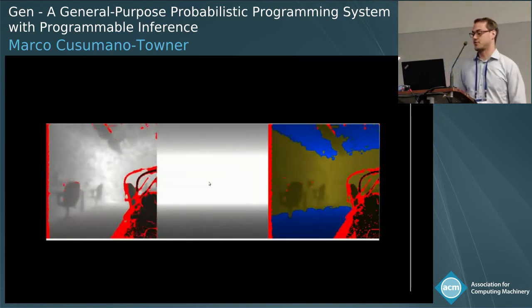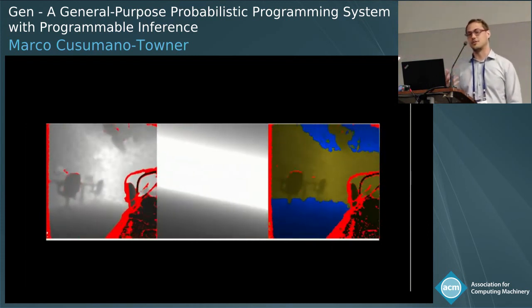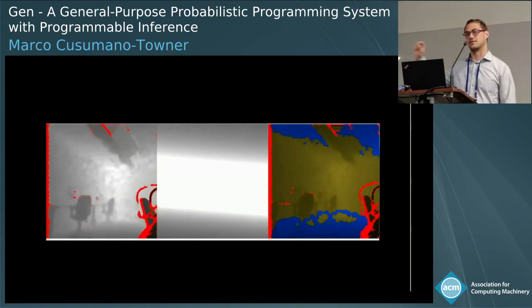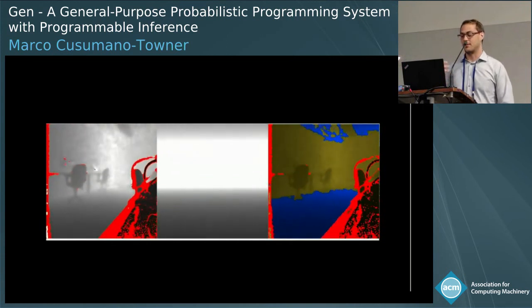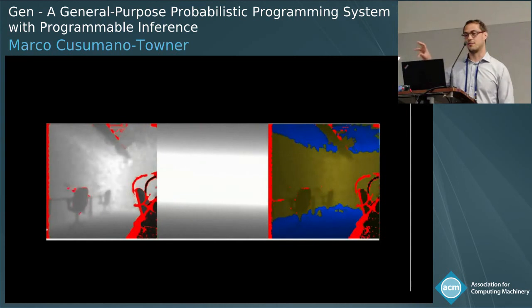Okay, so here I'm showing 3 synchronized videos. On the left, we see a data stream from a RealSense depth camera, and here lighter pixels represent surfaces that are further away, and red pixels represent missing data. The goal is to infer the distance from the camera to the floor, as well as the orientation of the camera relative to the floor.